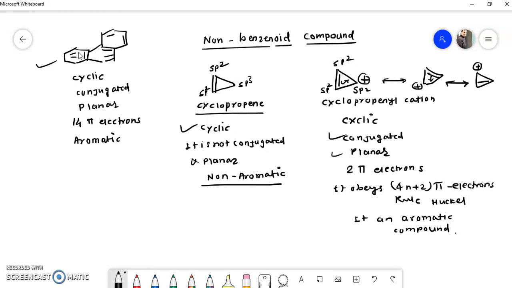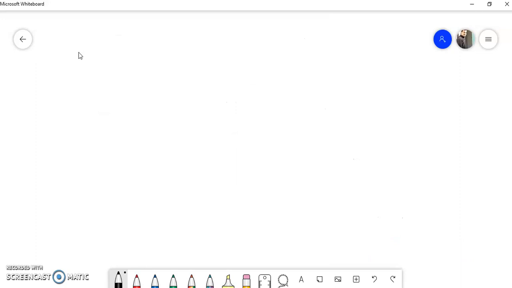So remember that cyclopropene is non-aromatic because it does not fulfill the criteria of aromaticity. It is cyclic but it is not conjugated and planar. But this cyclopropenyl cation is cyclic, conjugated as well as planar, and also obeys the 4n plus 2 pi electron rule, that is Huckel rule of aromaticity. So we can say that the cyclopropenyl cation is an aromatic compound. Okay, now we'll see a few more examples.